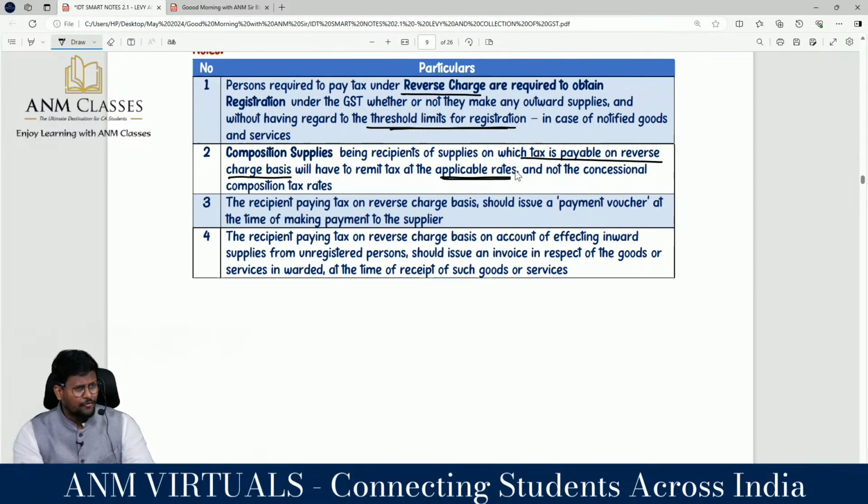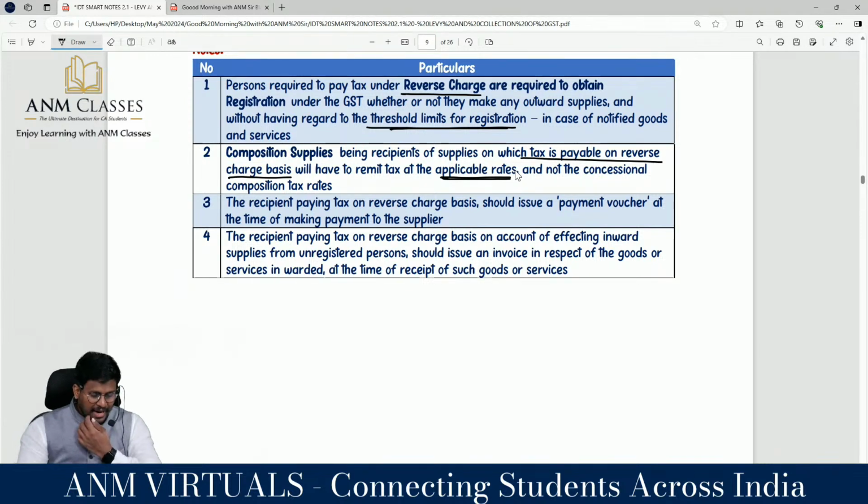He has to discharge the RCM through his electronic cash ledger. Whatever amount is paid cannot be taken as ITC also. It is an ultimate loss to the composition dealer, because whatever tax he pays will be a cost.